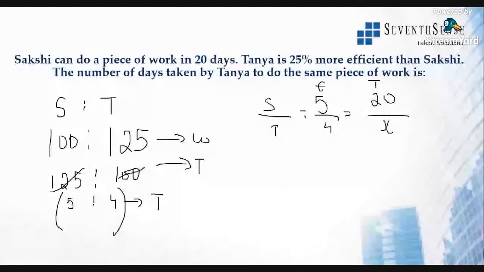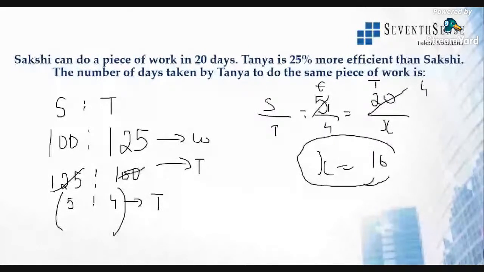That is 20 by x. So 5 into 1 time, 5 into 4 time. So x is equal to 4 into 4, which is 16 days. So Tanya finishes the same work in 16 days. Simple question. Clear, guys? Hope you all understood this.